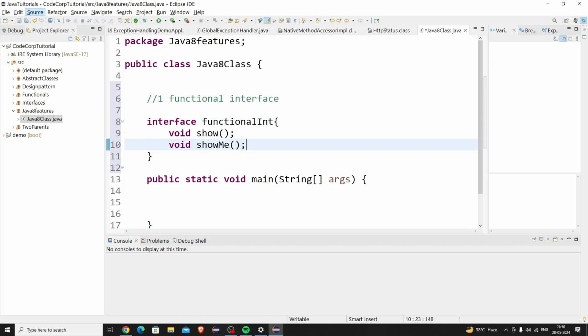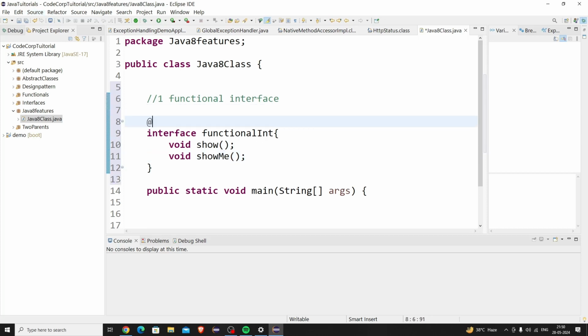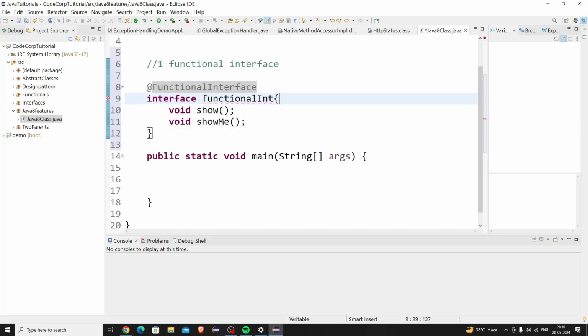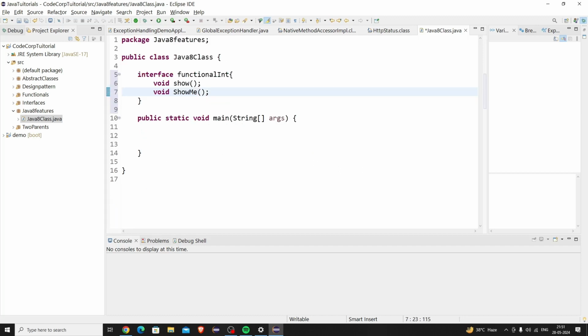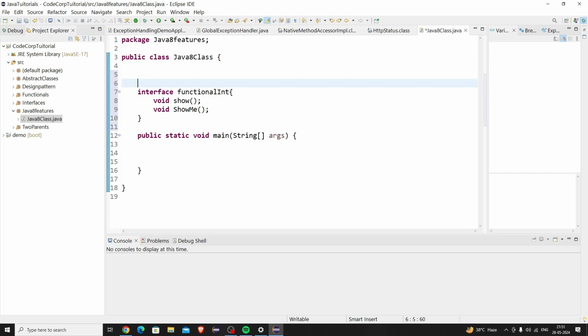One more thing: there is an annotation using which you can declare a functional interface, that is @FunctionalInterface. Why is it giving this compiler error? What I was saying is that you can use the FunctionalInterface annotation and it will be a functional interface.